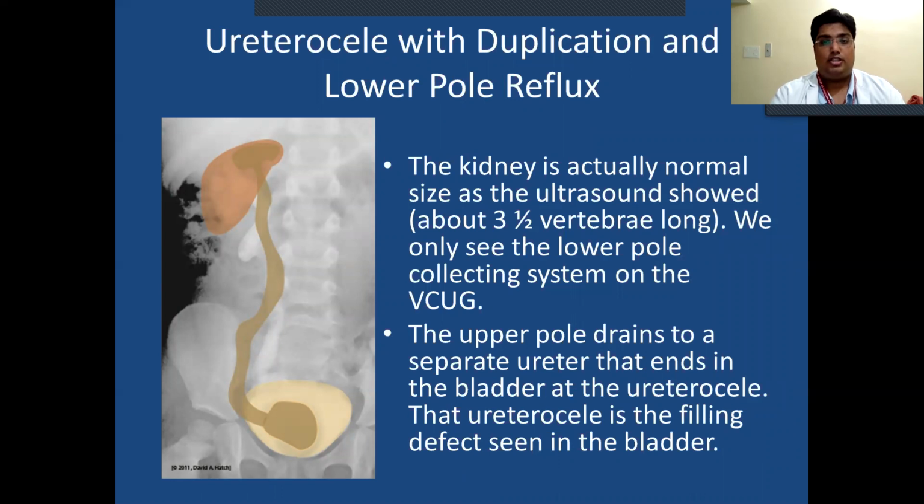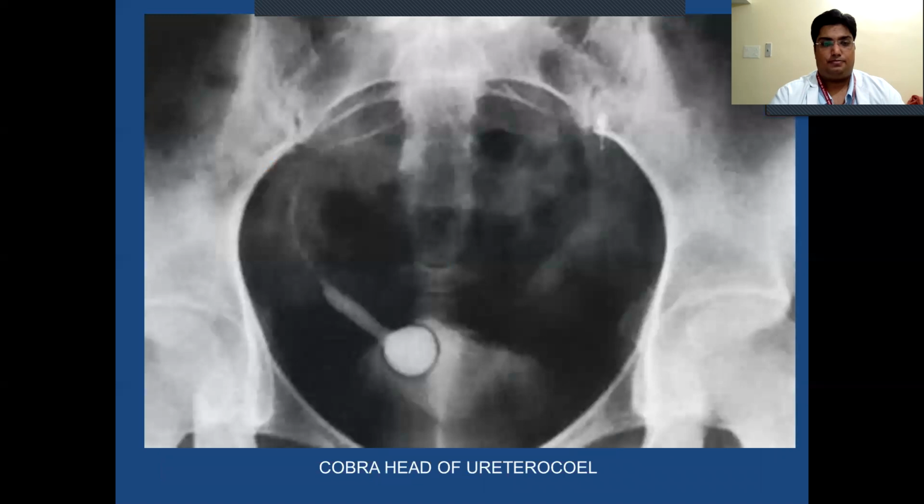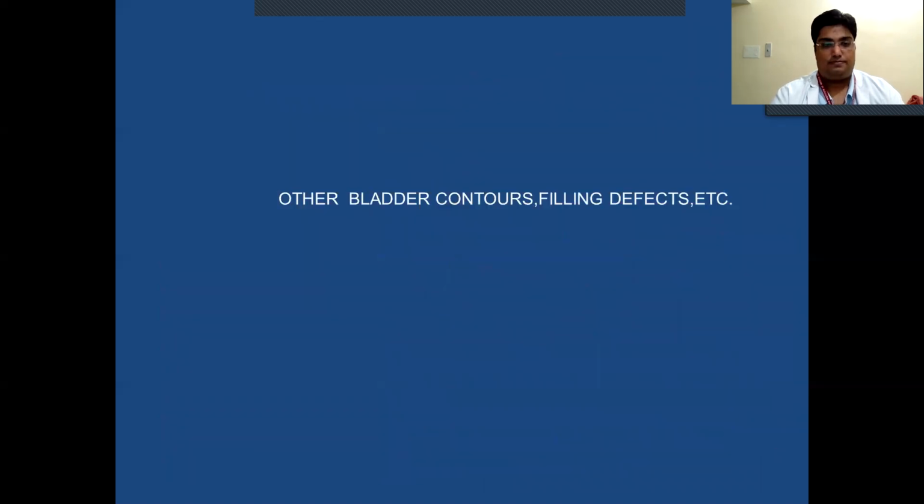The kidney is actually normal size as the ultrasound showed, about 3.5 vertebrae long. We only see the lower pole collecting system on the VCUG. The upper pole drains to the separate ureter that ends in the bladder at the ureterocele. That ureterocele is the filling defect seen in the bladder. This is the cobra head of the ureterocele. Other bladder contours and filling defects, etc.